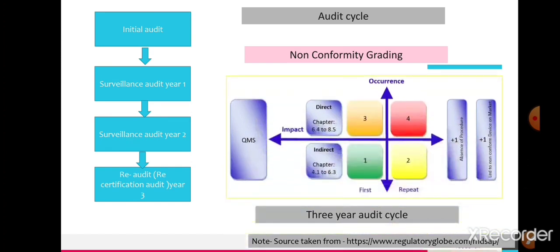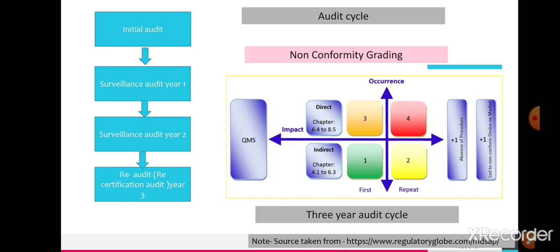One good point in the MDSAP is that they have a fixed NC grading system. Every NC related to ISO 13485 clauses 4.1 to 6.3 is marked as a 1. In case of repetition, it is marked as a 2. A clause related to 6.4 to 8.5 leads to a 3, and in case of repetition that leads to a 4.